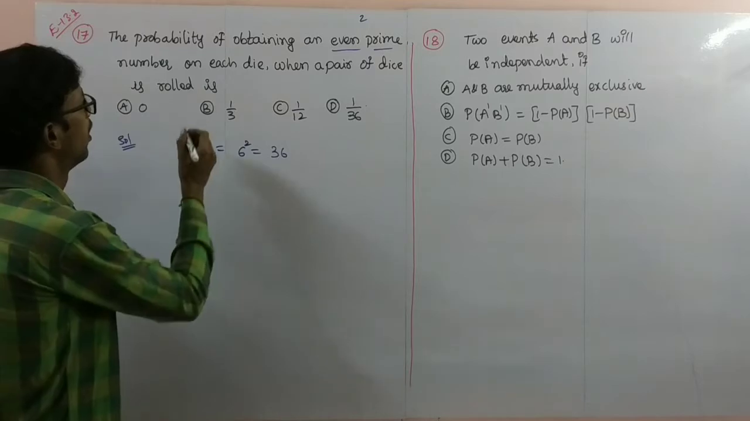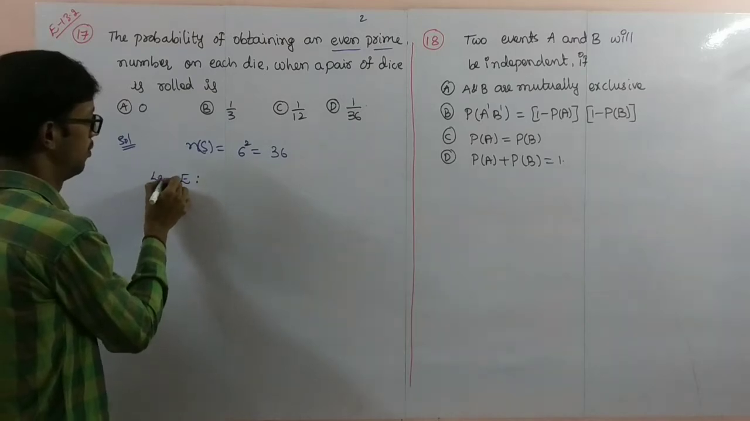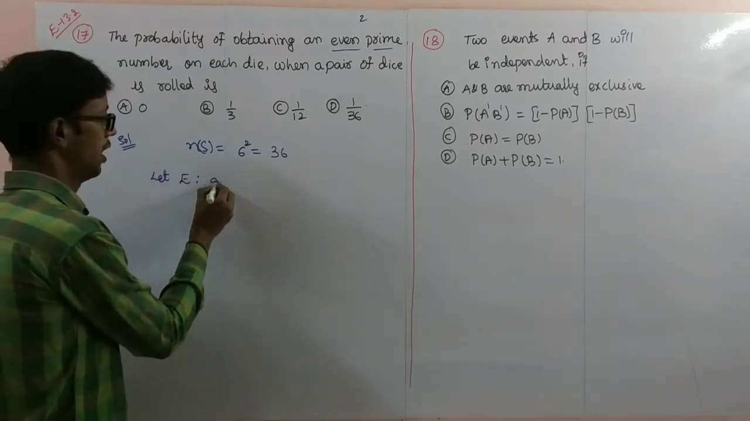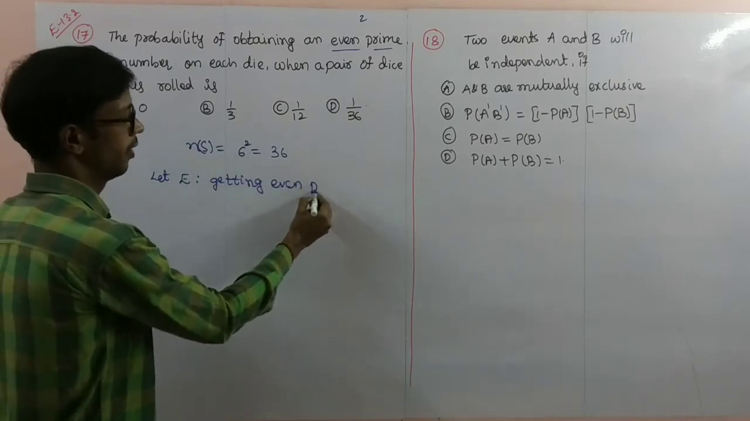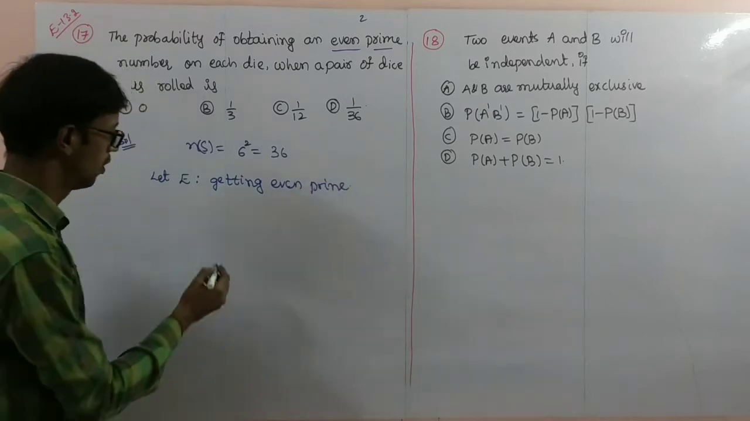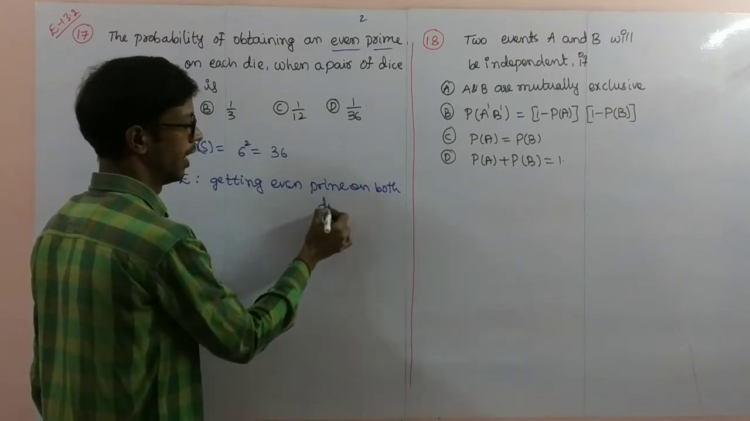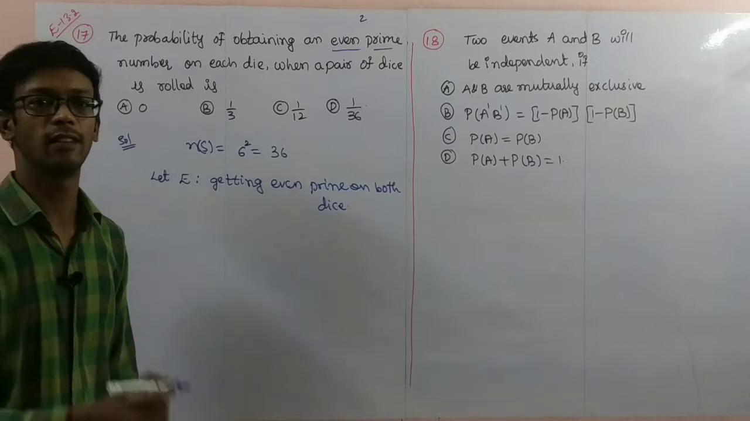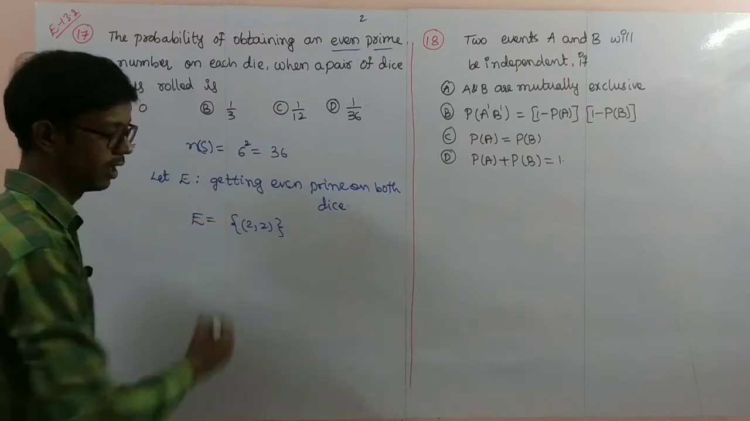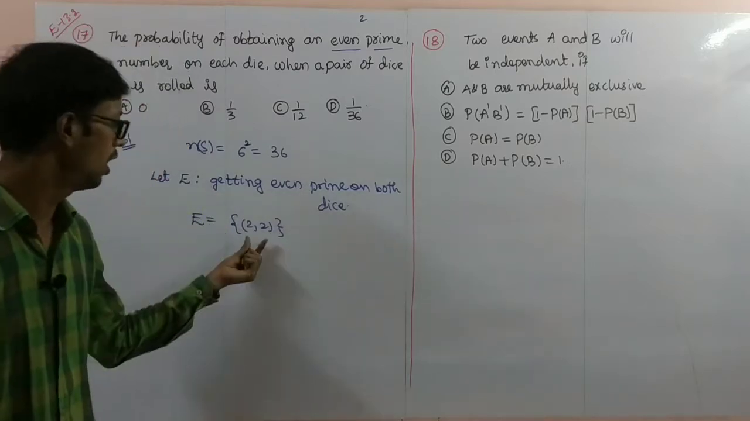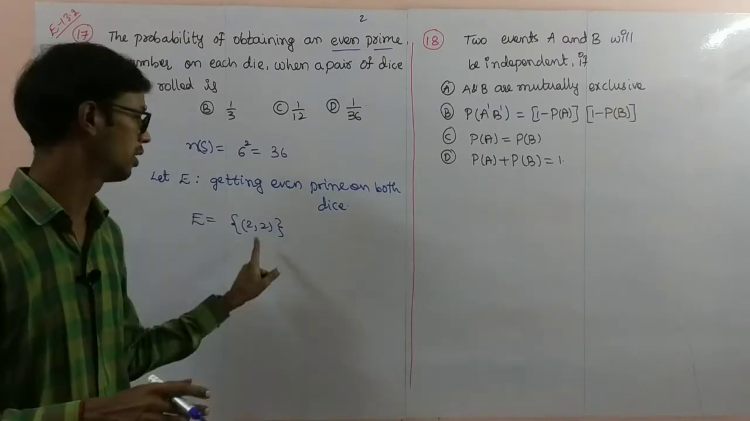Next, I am taking event E. Let E be the event of getting an even prime on both dice. Both dice getting even prime. So what are the elements? I'll write, there is only one element. Why? Because there is only one even prime. Both places even prime, that is (2, 2).